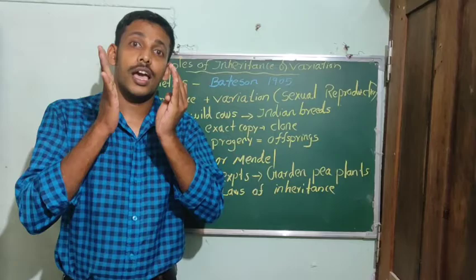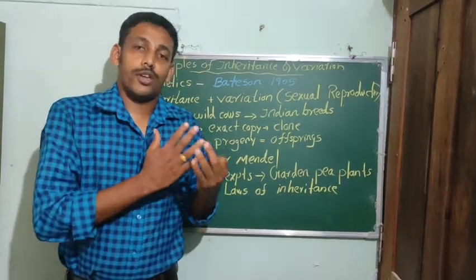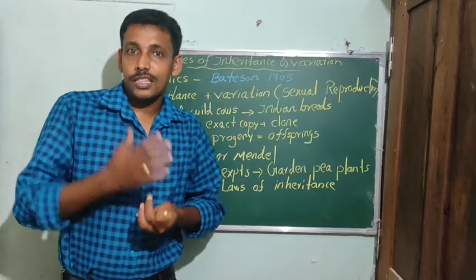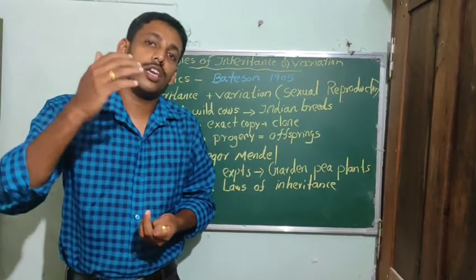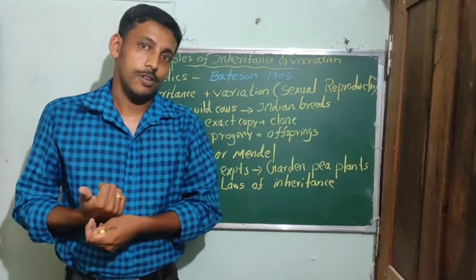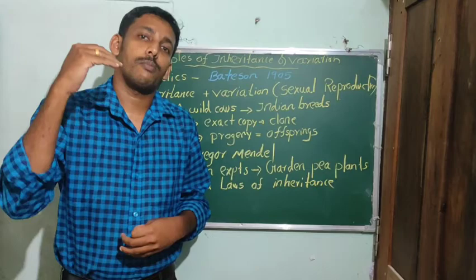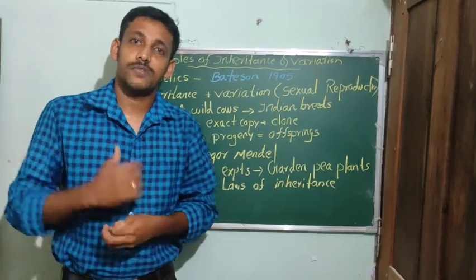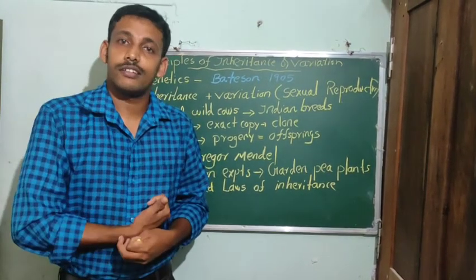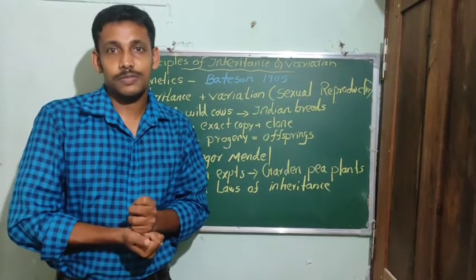Our ancestors exploited this naturally occurring variation by selectively breeding domesticated plants and animals for desirable characters.